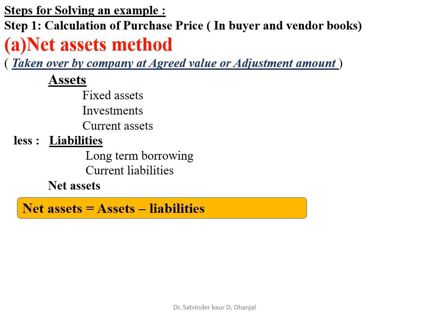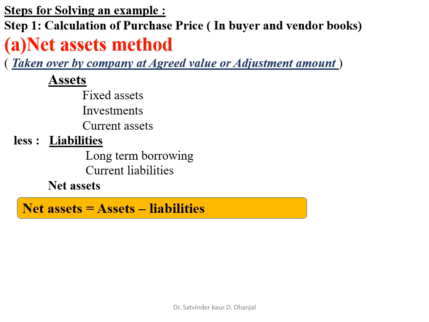Now, the purchase price is calculated on the basis of two methods. The first method is the net asset method. Under this net asset method, net asset is equal to assets minus liabilities. In assets, fixed assets, investments, and current assets are included. And under liabilities, long term borrowings and current liabilities are included.